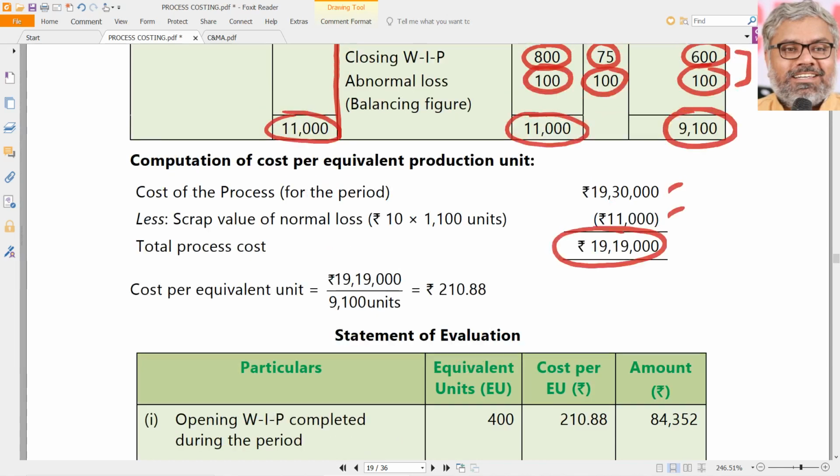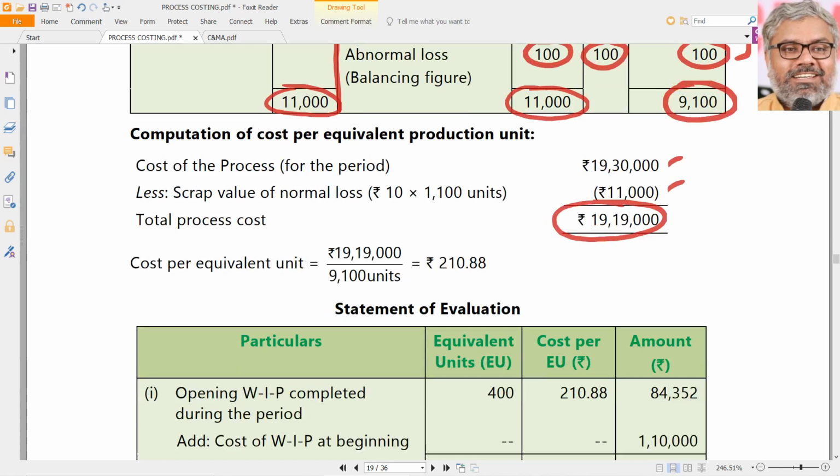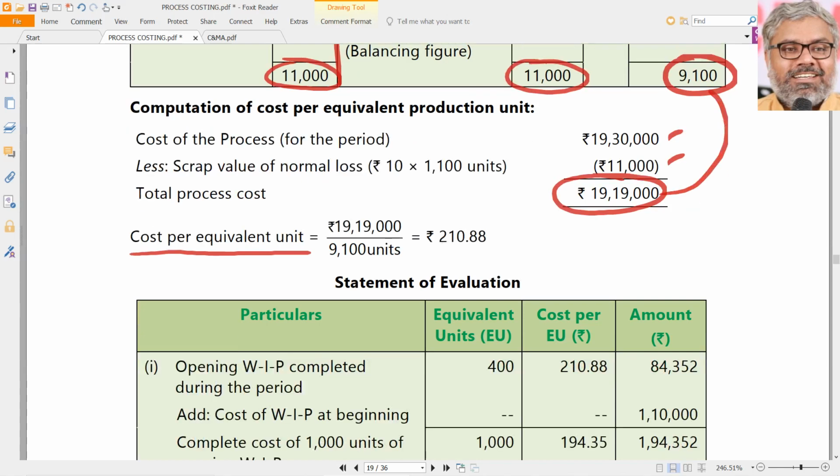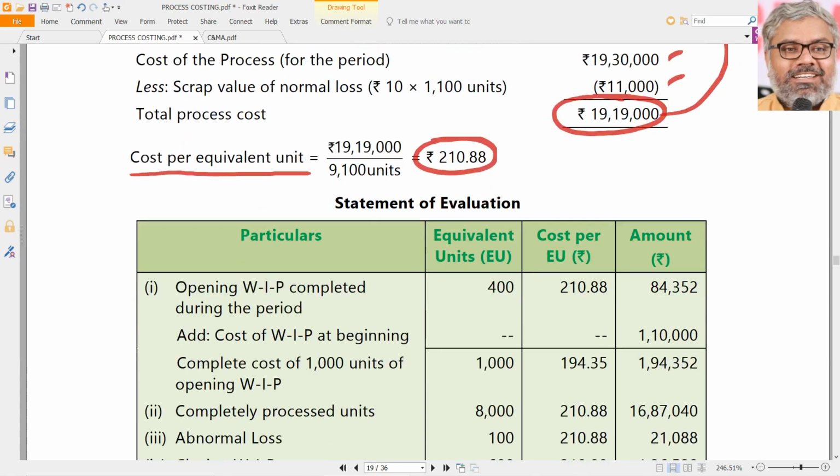We don't have element wise here, total only we have. And what is the cost per equivalent unit? Naturally 19 lakhs 19,000 divided by 9,100 units, which is approximately 210.88. Take only 2 decimals. Don't worry about rounding errors. There will be rounding errors. 2, 3 rupees, 5 rupees, 10 rupees, not a problem. Don't worry about that. Take decimals. 2 decimals is enough. Cost per equivalent unit is how much now?